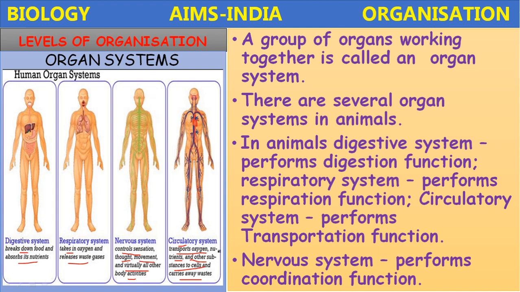In a similar manner, the circulatory system also consists of the blood vessels, heart and blood. It performs the transport function. Okay children, a group of organs working together is called an organ system. The several organ systems in animals perform different functions.